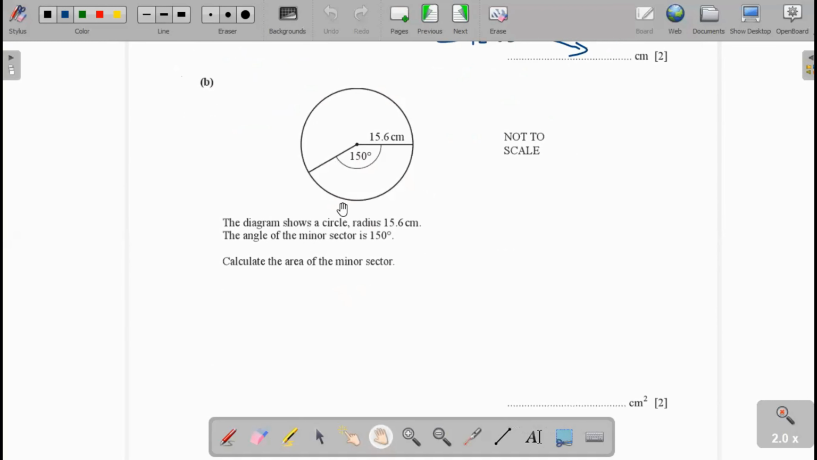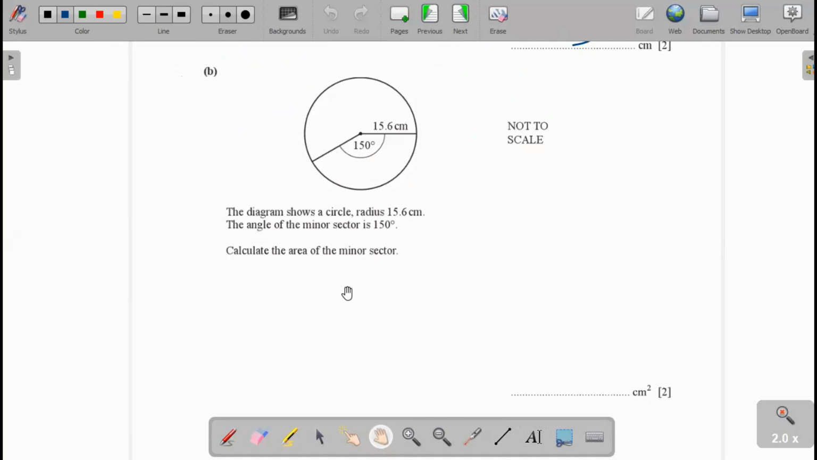Now part B. In part B, the diagram shows a circle of radius 15.6 centimeters. The angle of the minor sector is 150 degrees. Calculate the area of the minor sector. The area of the minor sector formula is theta over 360 multiplied by pi r squared. It's very simple. We put the values here: 150 degrees over 360 multiplied by 3.142, the pi value, and r is 15.6 squared.